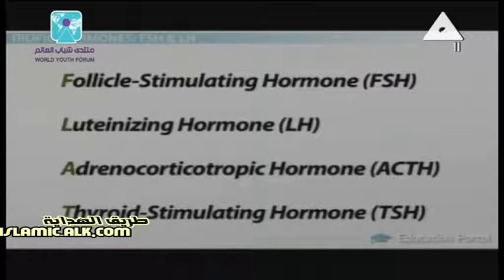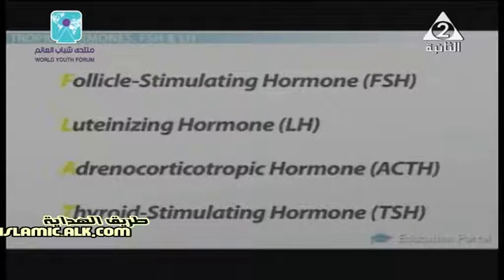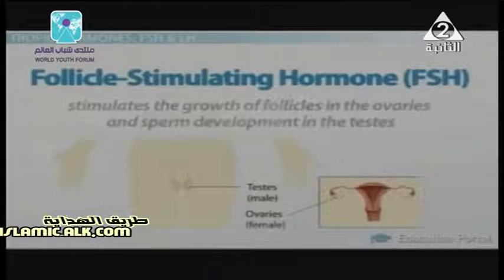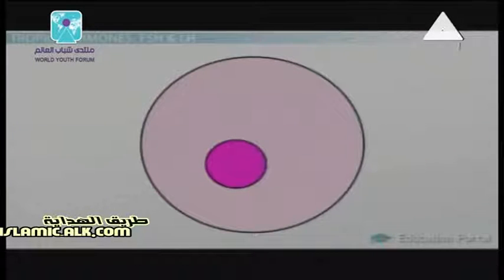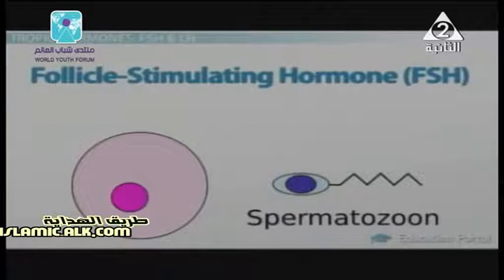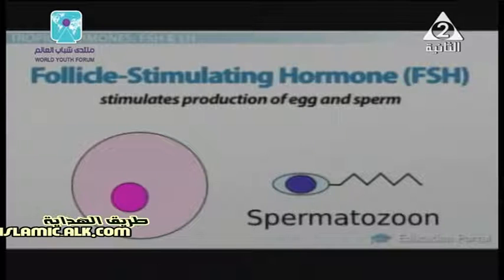And those are, as we said before, FSH, luteinizing hormone, LH, and adrenocorticotropic hormone, ACTH. The FSH hormone has an important function because it affects the growth of the ovarian follicle and formation of the Graafian follicle, as we said, and also formation of seminiferous tubules or spermatozoa in males.